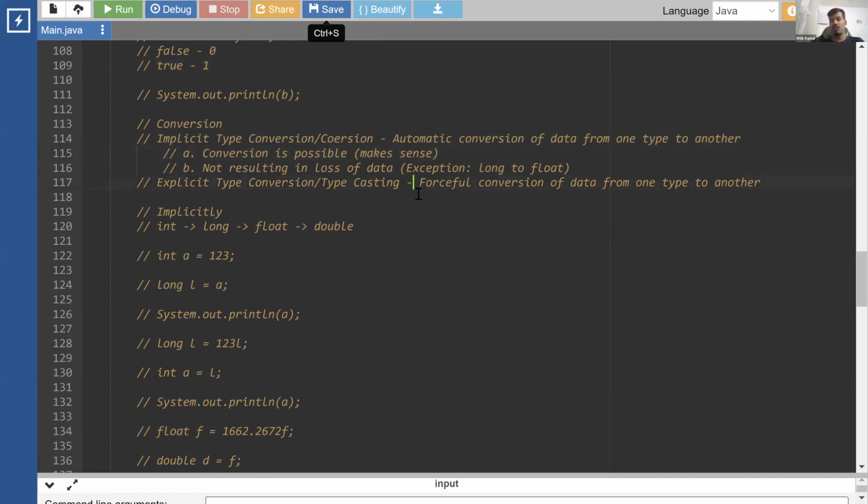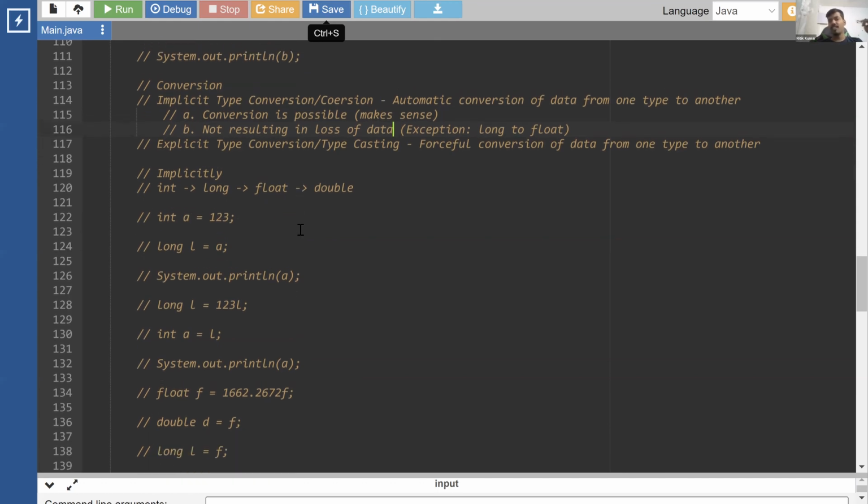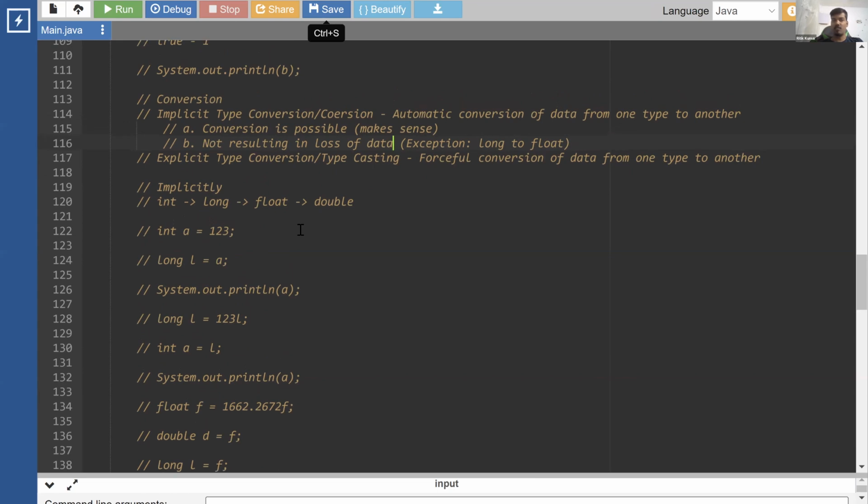You're converting a number type to a number type, a decimal to a decimal type. Those things make sense, and it does not result in loss of data. For example, if you're converting a smaller type to a higher one, int to long, or int to float, or int to double, it will not result in any loss of data, so you are allowed to do that. But if you try to do the reverse, for example, double to float, or double to long, or double to int, that will result in loss of data, and the compiler will not allow it. It will give you an error: possible lossy conversion of data.